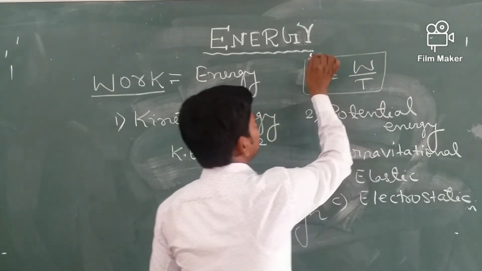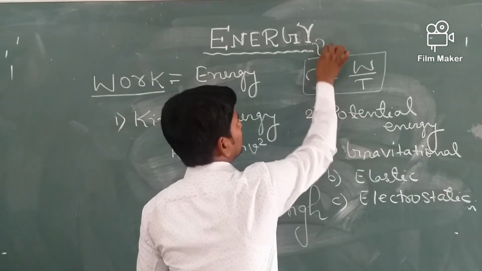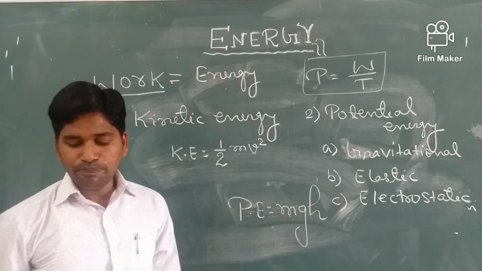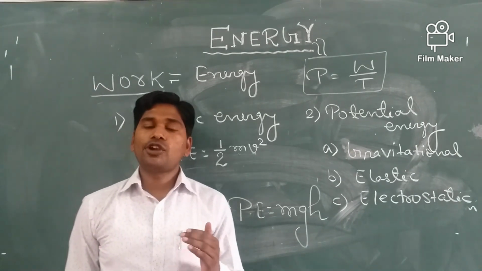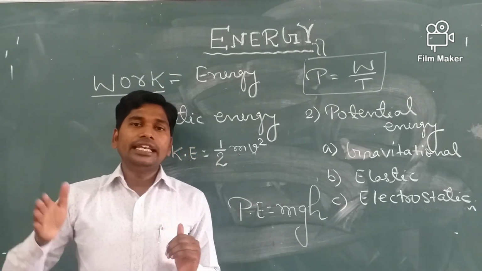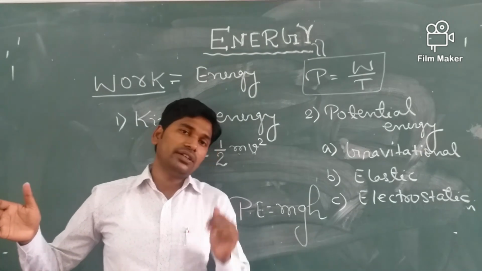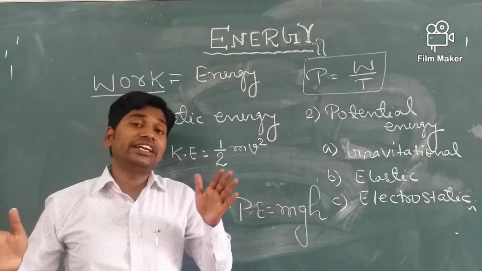Let us differentiate between power and energy. So what is the difference between power and energy? First difference, from its definition: energy is the capacity to do work and power is the rate of doing work.